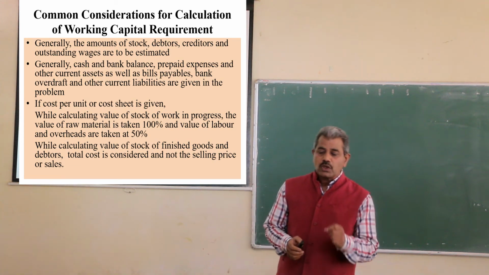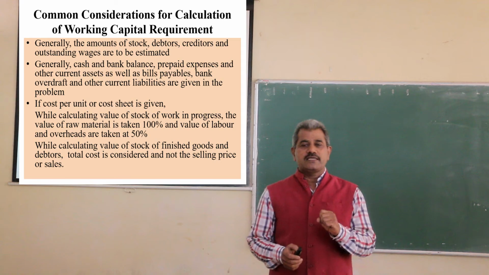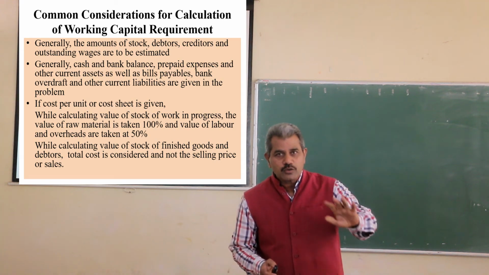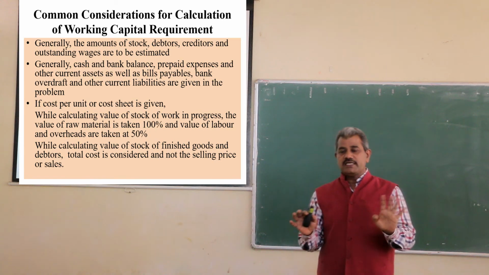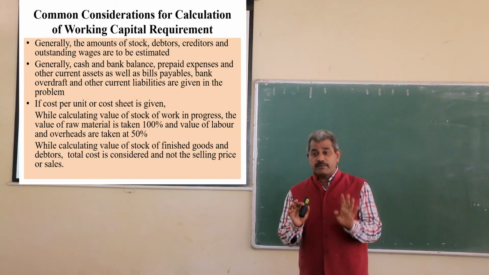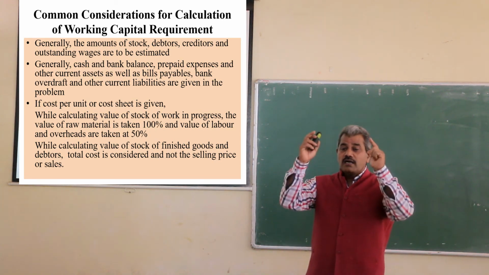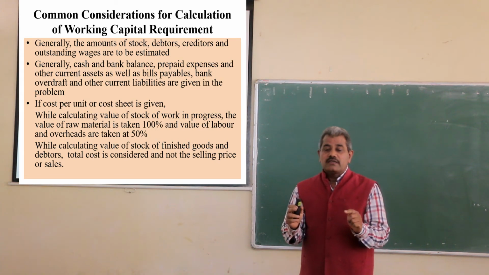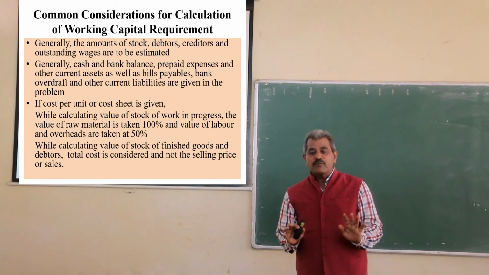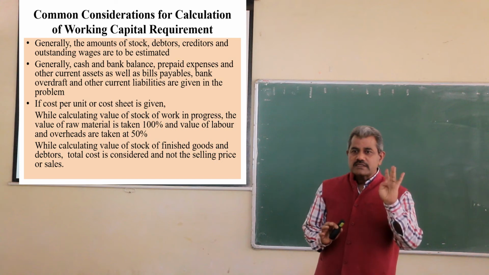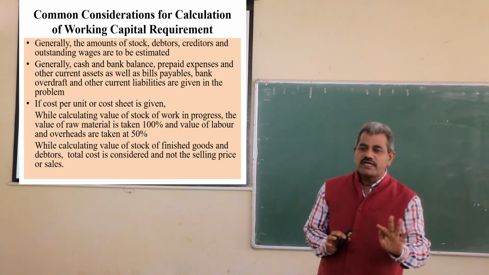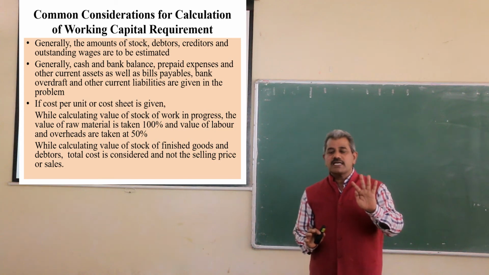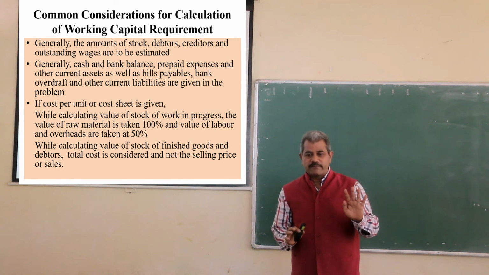Generally, the amount of stock, debtors, creditors and outstanding wages are to be calculated. These 4 items are generally calculated, but it is not permanent and not compulsory. Generally it happens that 1. Stock, 2. Debtors, 3. Creditors and outstanding wages, outstanding labor are generally calculated, generally estimated.